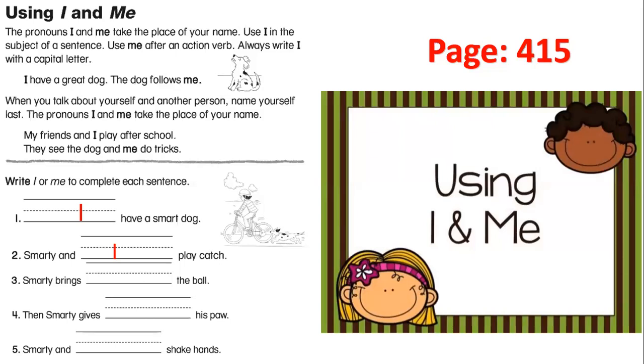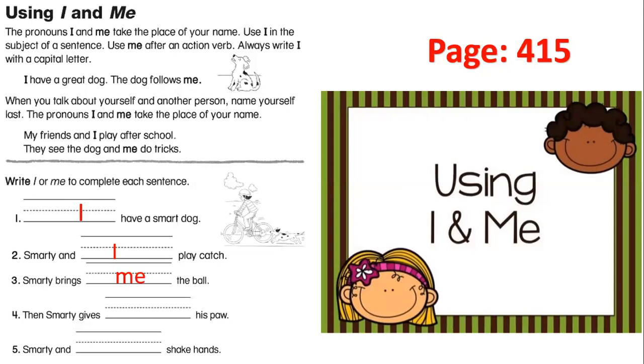Smarty brings the ball. It comes after the verb, after brings. So it will be me. Excellent. Then Smarty gives his paw. It comes after the verb, so it comes after gives.